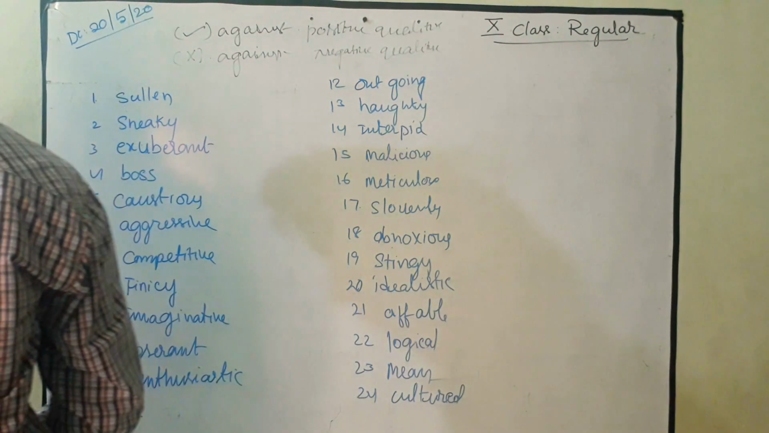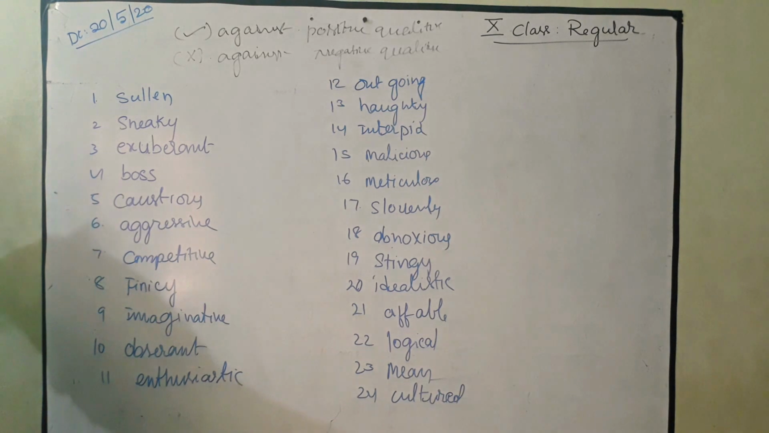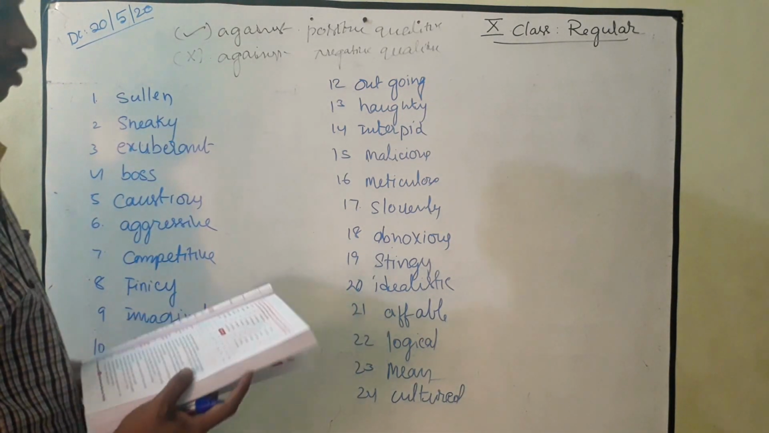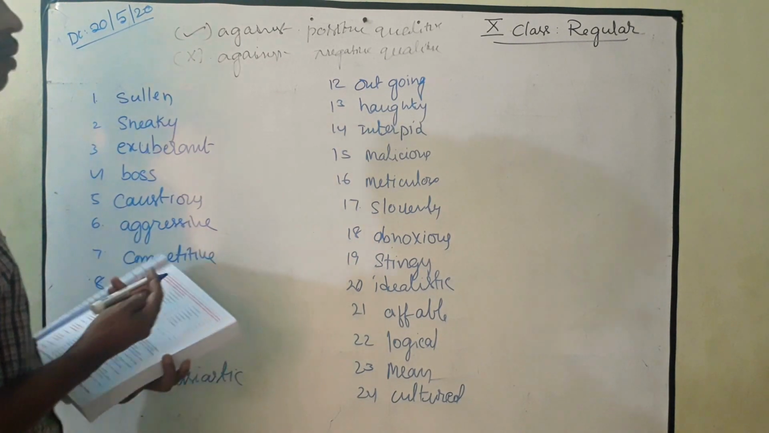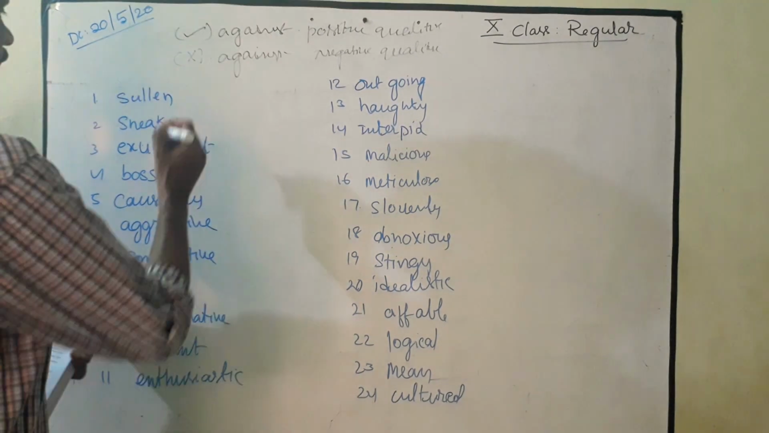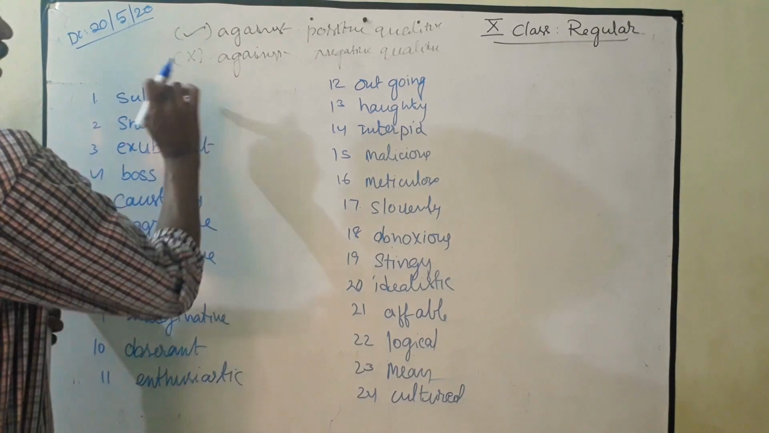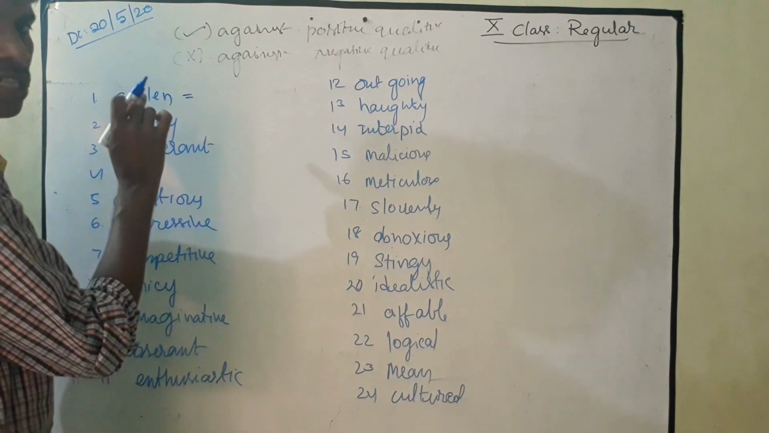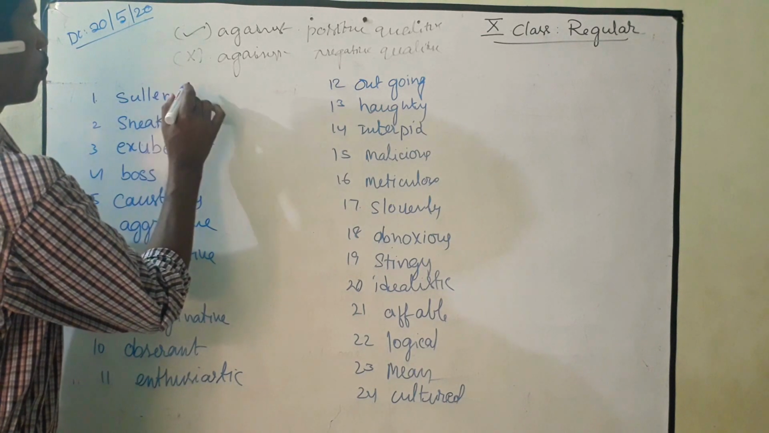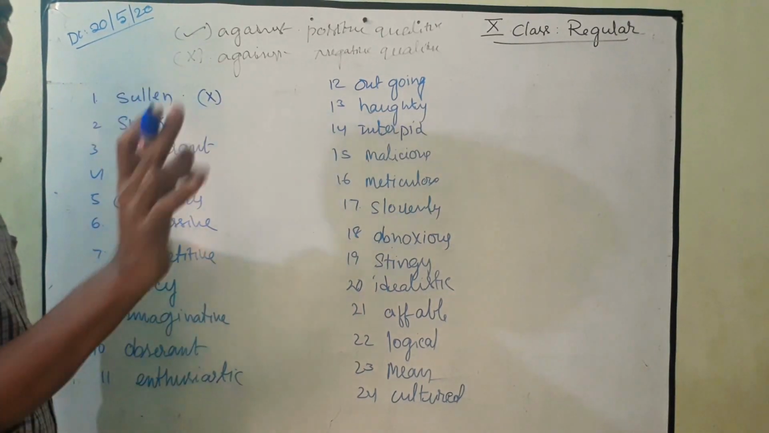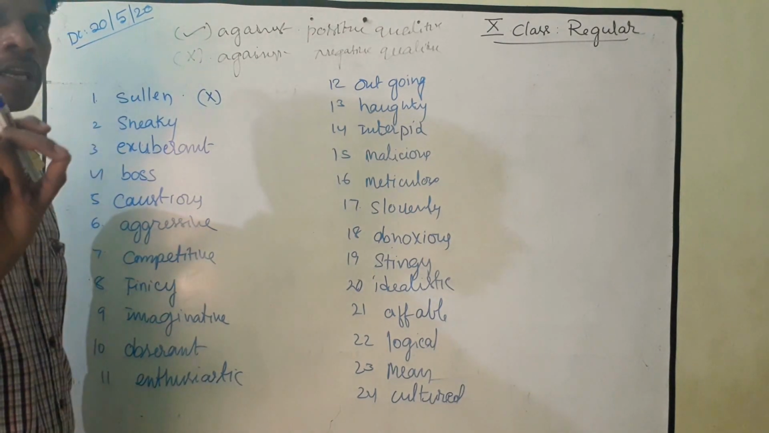Here, sullen, which means angry and silent. So angry and silent, is it a positive quality or negative quality? It is a negative quality, so keep that in mind. I repeat, so write the meanings.